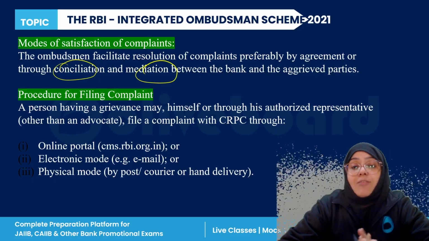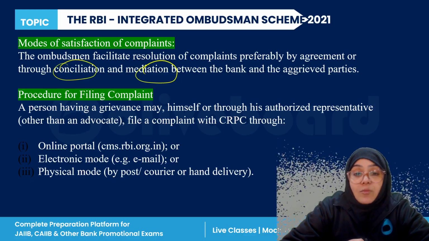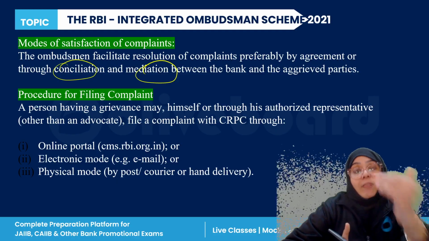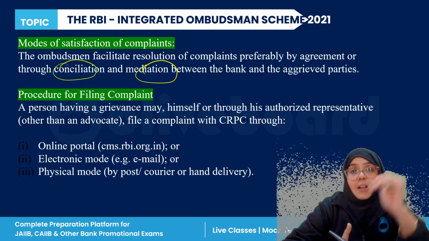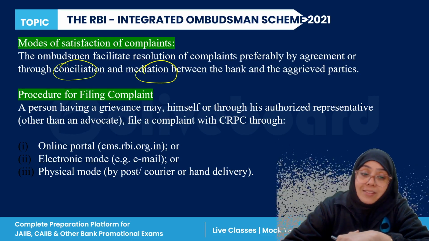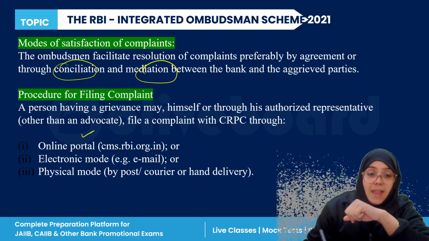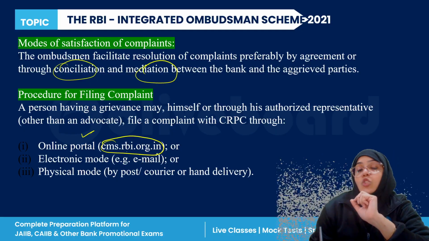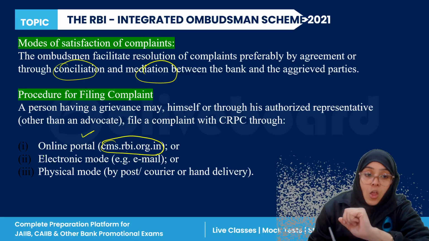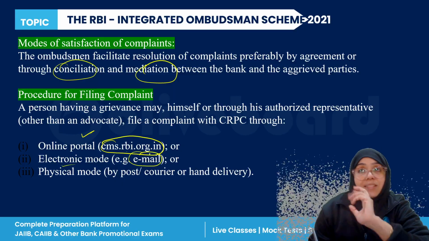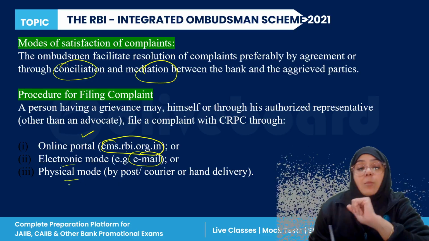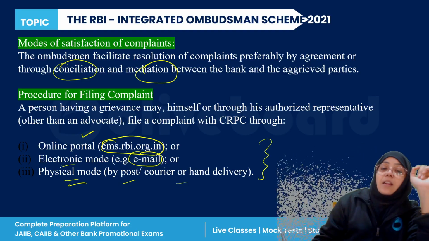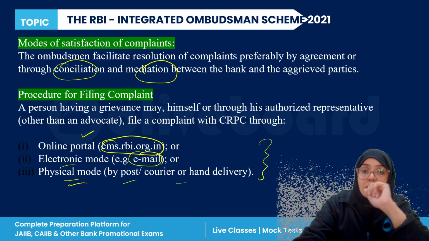Now, what is the procedure of filing that complaint? There are three main official ways in which you can file a complaint to the ombudsman under this scheme. First of all, there is an online portal, the site cms.rbi.org.in. You can complain here, or through electronic mail you can send an email, or through the physical mode, by post and courier also. So these are the procedures for filing a complaint under the RBI Integrated Ombudsman Scheme 2021, right?